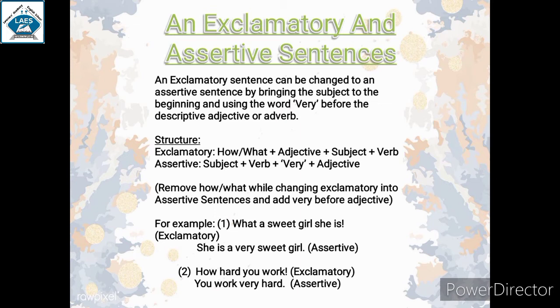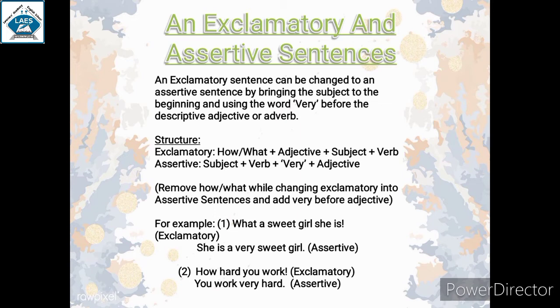So while converting an exclamatory sentence into an assertive sentence, you have to remove how or what, and you need to add very before an adjective. You can see an example here. What a sweet girl she is. This is an exclamatory sentence.